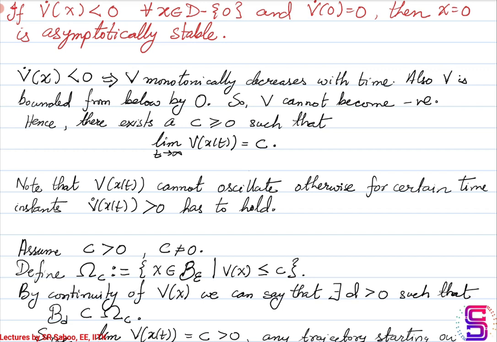Now, since v dot cannot be positive, note that v, as it evolves with x, cannot have an oscillatory behavior, because if it has an oscillatory behavior, then at some point of time v has to increase, which means that v dot has to be positive. So there cannot be any oscillatory behavior in the evolution of v as the system evolves. Okay, so that is ruled out.